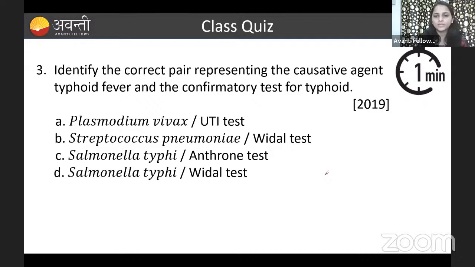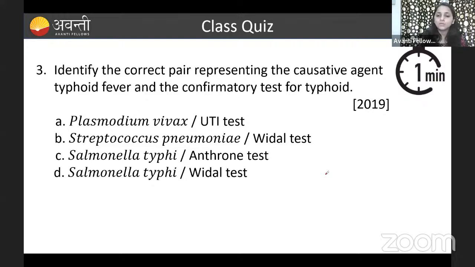Identify the correct pair representing the causative agent of typhoid fever and the confirmatory test for typhoid. You know typhoid. Now you have to tell me what typhoid is caused by and what test we do for typhoid. Option A, Plasmodium vivax and UTI test. Option B, Streptococcus pneumoniae and widal test.